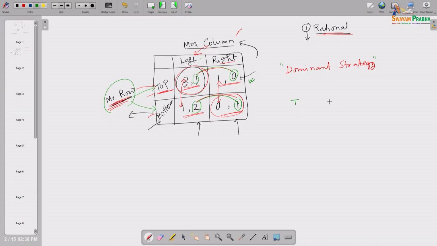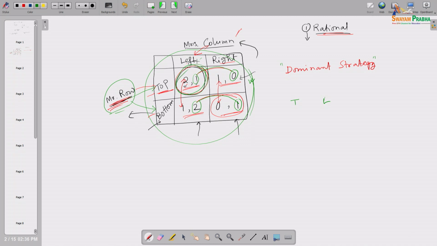In this particular case, Mr. Row has the top and Mrs. Column has left. These two are dominant strategies. So, that means what? If this kind of game is played again and again, today, tomorrow, day after tomorrow, Mr. Row will always choose top and Mrs. Column will always choose left. So, top left will always be the equilibrium in this particular case. So, this is the equilibrium.